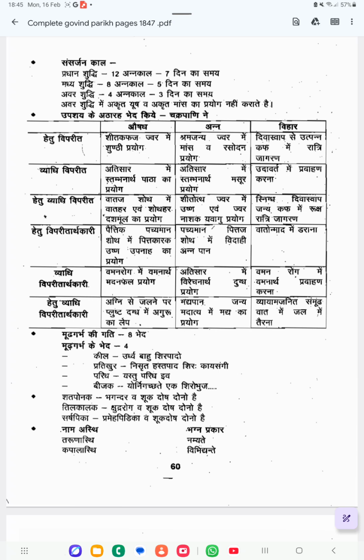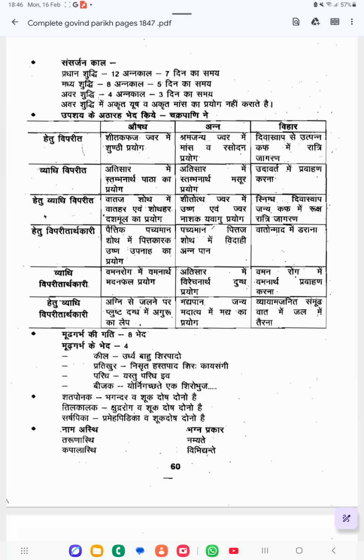Okay, Samsarjana Kala. After doing the Panchakarma, after doing Vamana, Virechana, the Shodhana karmas, we have to follow Pathya. For how many days do we have to follow the Pathya? If the patient has got Pradhana Shuddhi, then we have to follow the Samsarjana Krama for 12 Anna Kala. 12 Anna Kala means 7 days.